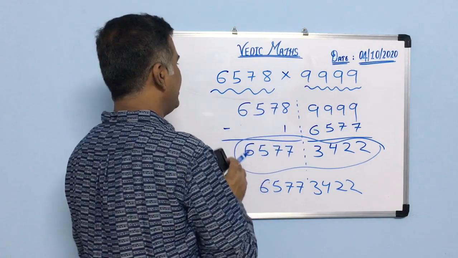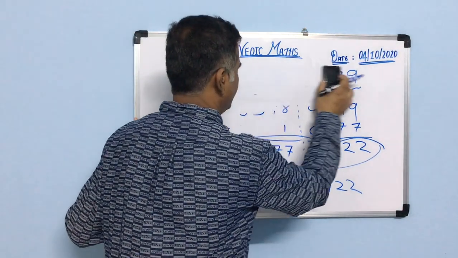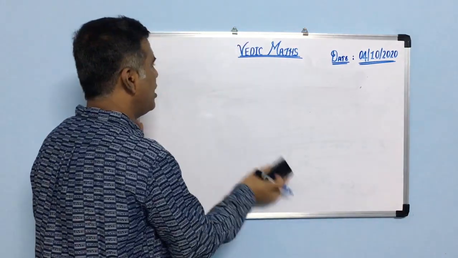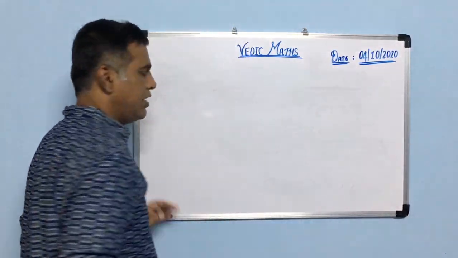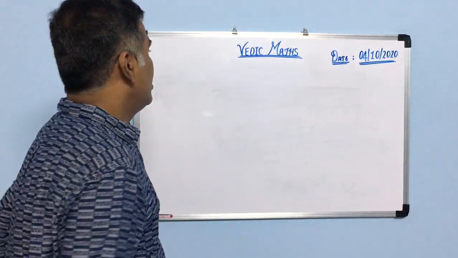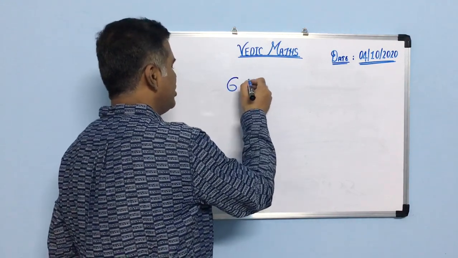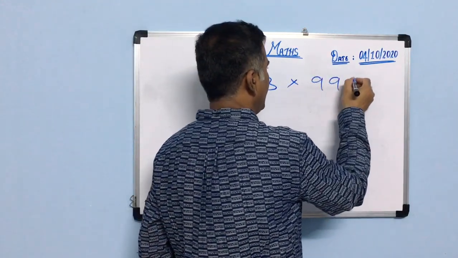Suppose I am taking another example. If you have any doubt, you can pause the video, stop the video, and watch it again, so you will understand. Suppose it is given 673 into 999.